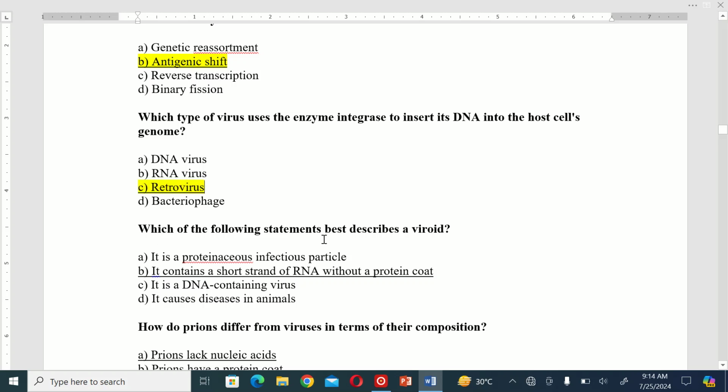Which of the following statements best describes a viroid? A. It is a proteinaceous infectious particle. B. It contains a short strand of RNA without a protein coat. C. It is a DNA-containing virus. And D. It causes disease in animals. The correct option is B.